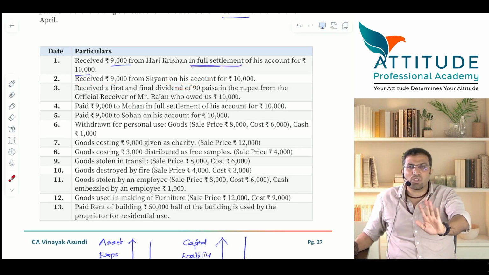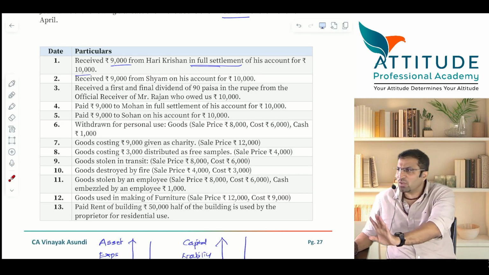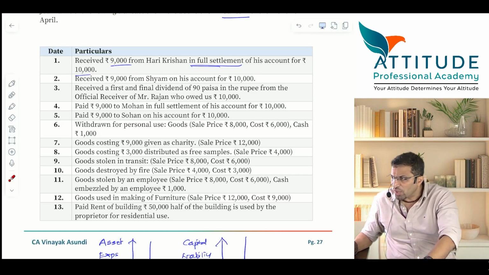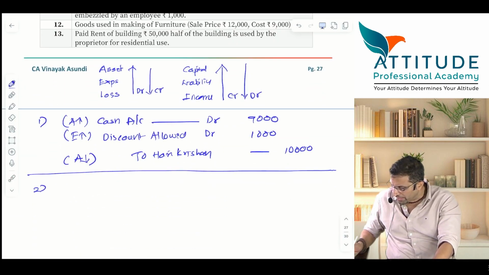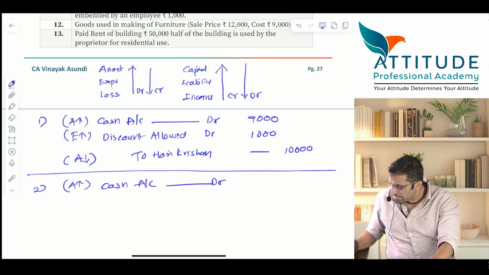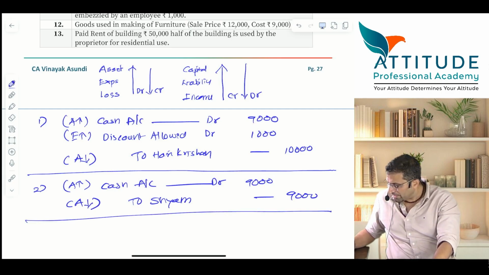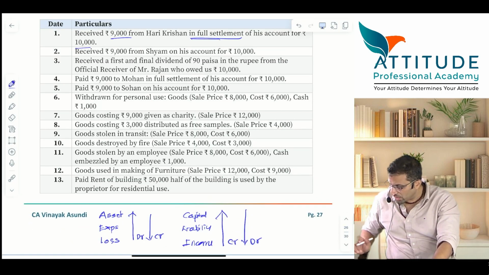So discount is not allowed. Is that clear? And he has not gone insolvent also. You are receiving 9,000 on account. So what did you get? Tell me fast. Cash account debit, asset increases, 9,000, to Sham account credit. Asset reduces, debtor's balance reduces. Any difficulty? Next.